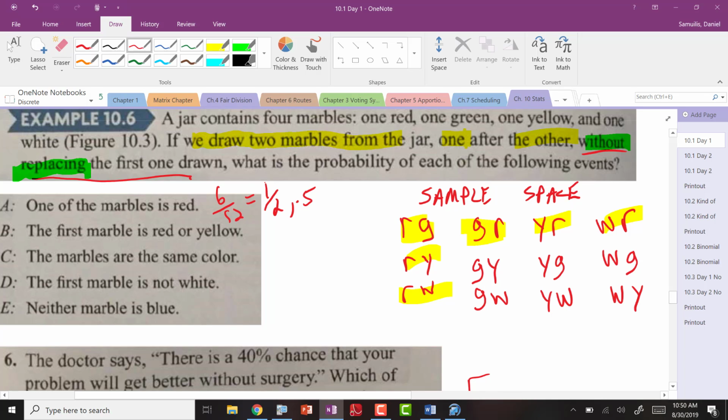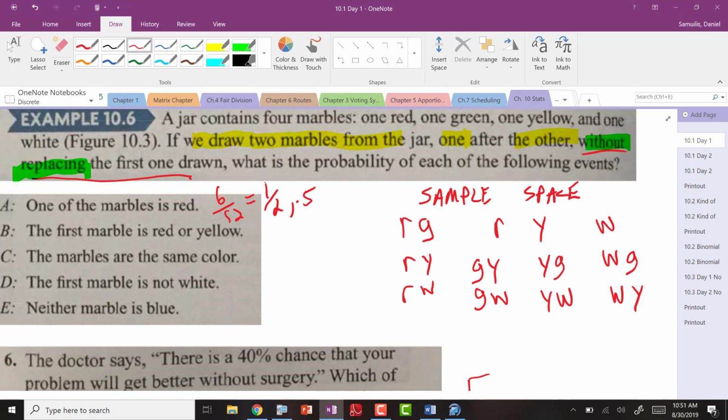Moving along, the first marble is red or yellow. All right. So why don't you do it again? Because you're on fire right now. You got 1 in a row. Just because I don't feel like getting another student right now. So red or yellow. Oh, no, this is hard.